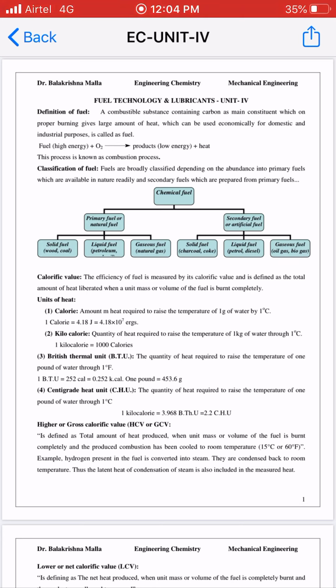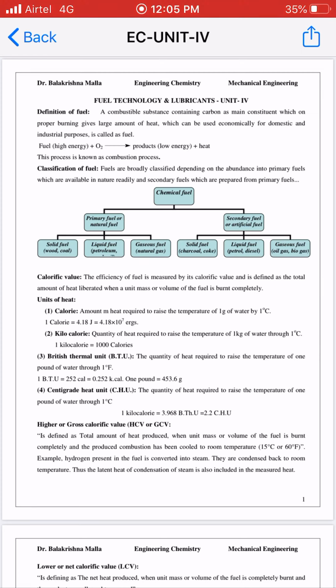Next, let us move to secondary fuel. Secondary fuel is an artificial fuel, but an important thing: secondary fuels are prepared from primary fuels. Secondary fuels are again subcategorized into three: solid fuel, liquid fuel, gaseous fuel.